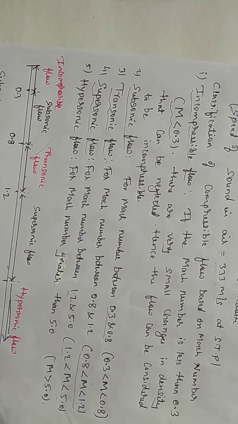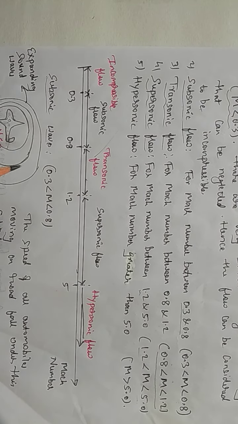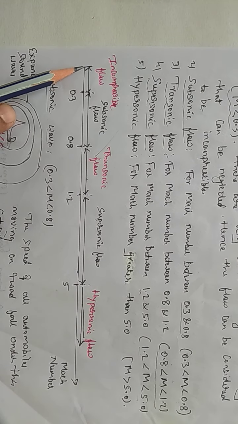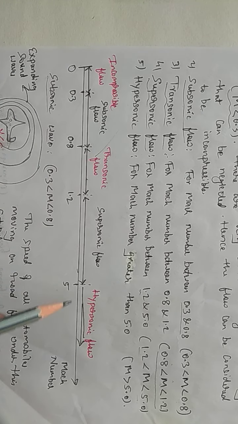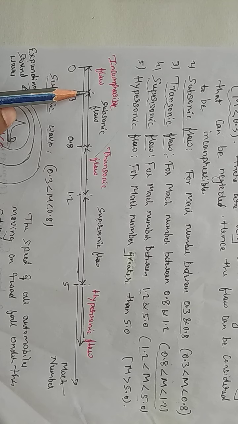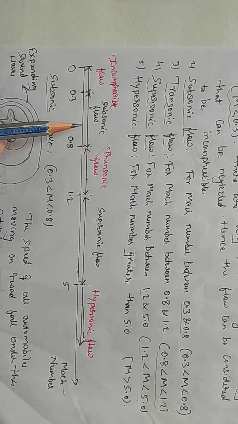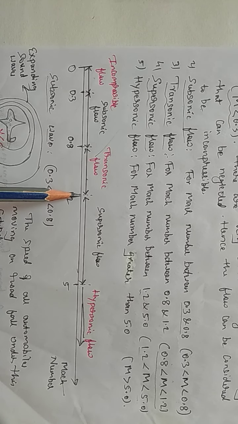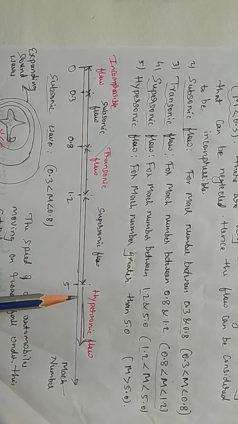This may be given in the form of a chart. This is the Mach number. It starts from 0 and increases up to 0.3, incompressible; 0.3 to 0.8, subsonic; 0.8 to 1.2, transonic; 1.2 to 5, supersonic; and 5 and above, hypersonic flow.